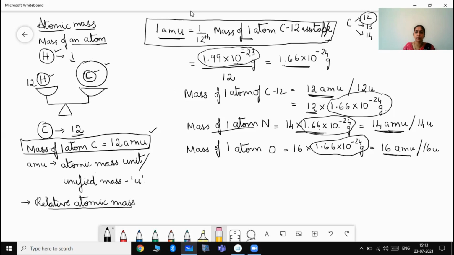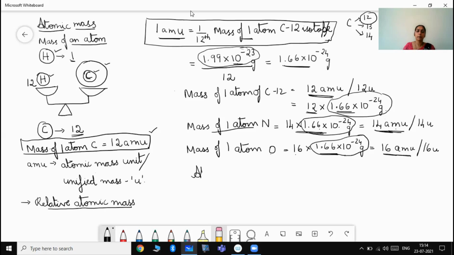The actual atomic mass of one atom will not be 16, but 16 into this value, whatever answer you get when you calculate, that is the individual mass of one atom of oxygen. Is that clear? So we are replacing these values and we are representing it in terms of AMU. AMU value we have replaced. Is that clear? So that is how we represent the mass of an atom, atomic mass.